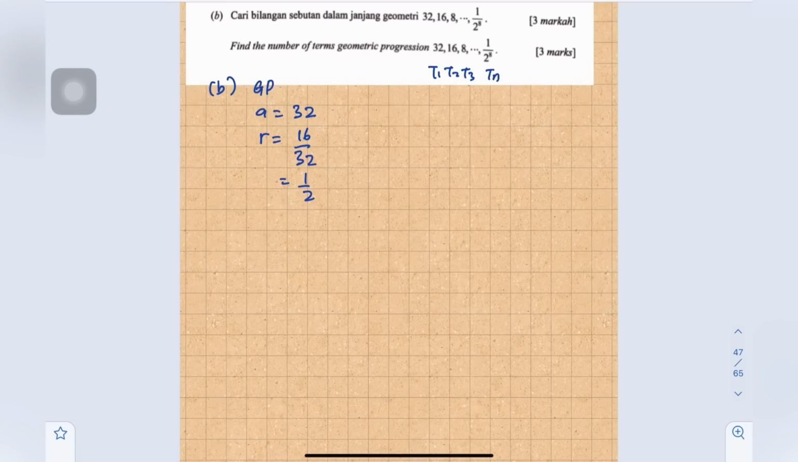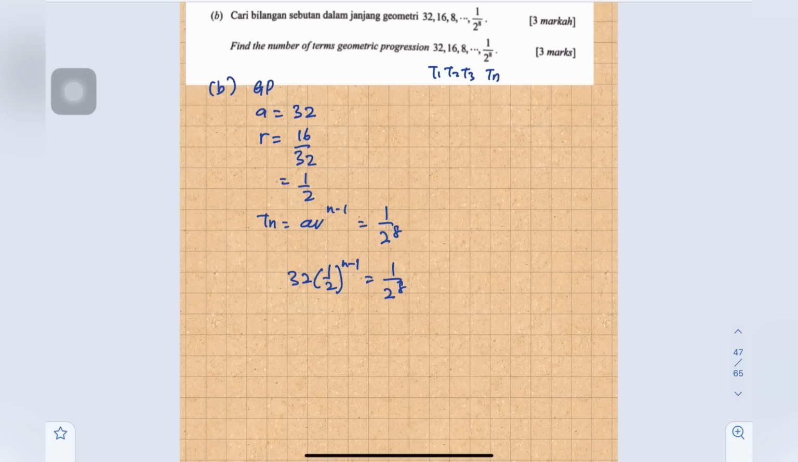Okay, so to find the number of terms, we have formula Tn for geometric progression is a r power of n minus 1. We equate to 1 over 2 power of 8. Okay, so then substitute a is 32. r is 1 over 2, power of n minus 1 equals to 1 over 2 power of 8.